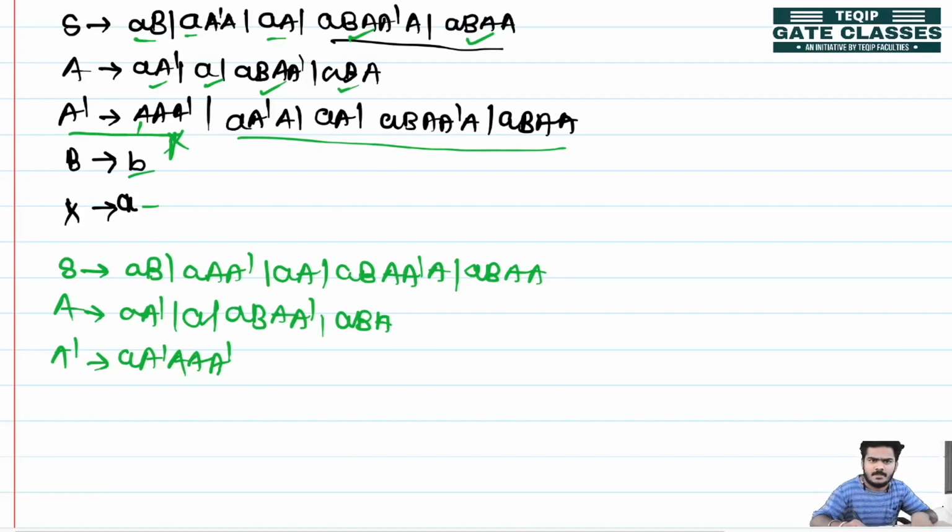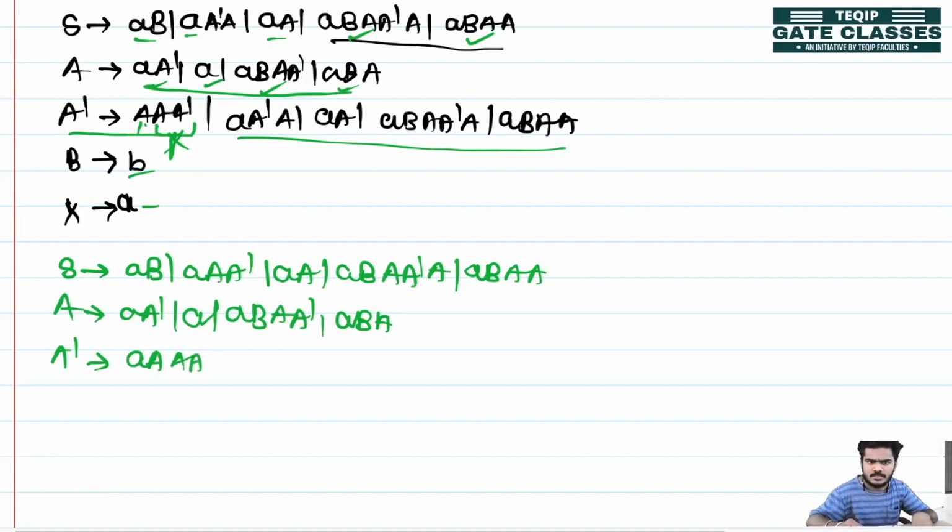Just a second. Instead of this A, I will erase this. I will follow this A only. So instead of this A, I will write expressions. So A, and after that A dash.